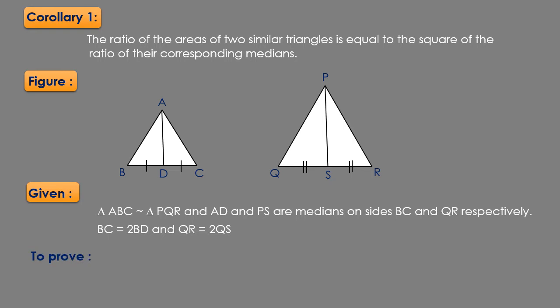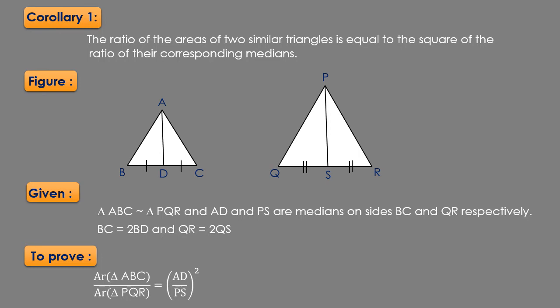Now let us see what to prove. We have to prove that area of triangle ABC divided by area of triangle PQR is equal to the square of AD upon PS. AD and PS are the corresponding medians of the given two triangles.